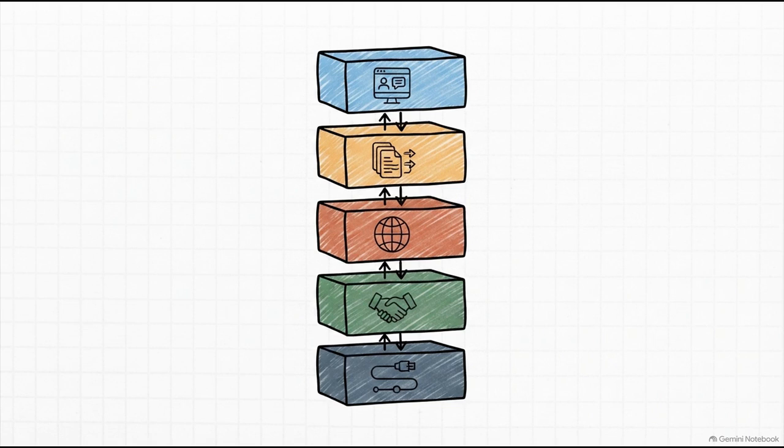Layer 1 is the physical layer, governing the actual device-to-device electrical connections and cables. Layer 2 is the data link layer, which handles delivering a frame across a single local network. Layer 3 is the internet layer, routing packets globally across multiple networks. Layer 4 is the transport layer, managing the host-to-host communication and fixing errors, just like we saw with TCP. And finally, Layer 5 is the application layer, where your actual apps communicate. Every single layer has a highly specific, totally isolated job to get your data from point A to point B.